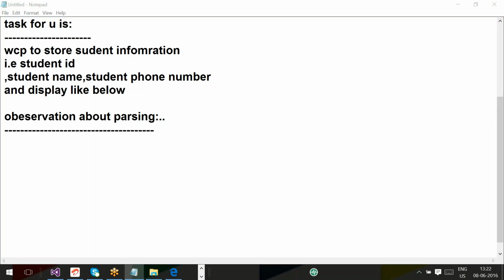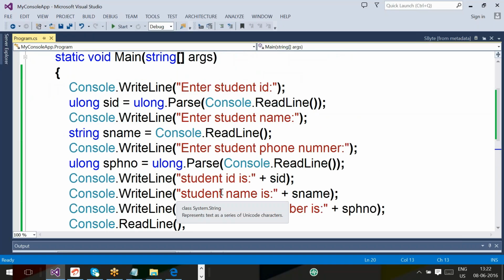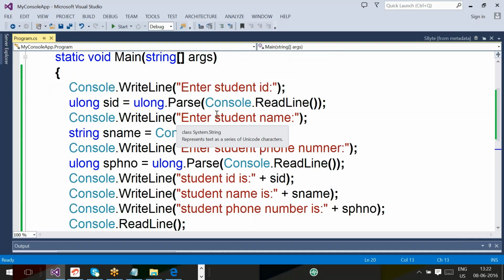Any drawback? It converts only string to other types. Right, very good. You can observe here, parsing, here converting string to ulong. In our last programs also, we were converting string to other types: string to byte, string to sbyte, string to long, string to ulong, string to double, salary wise string to double. Finally we can say parsing.